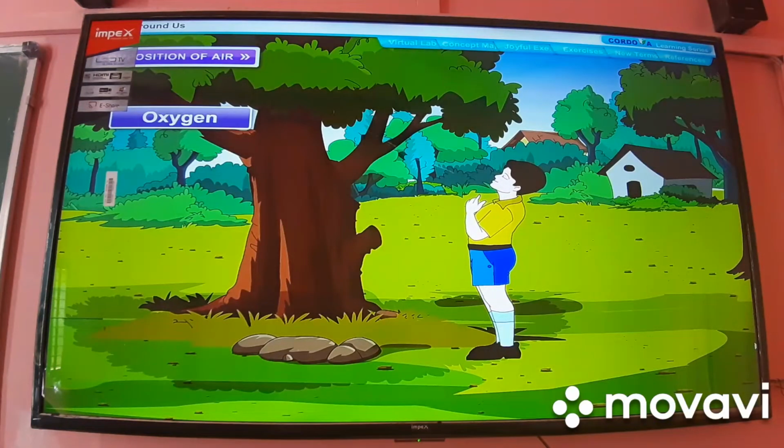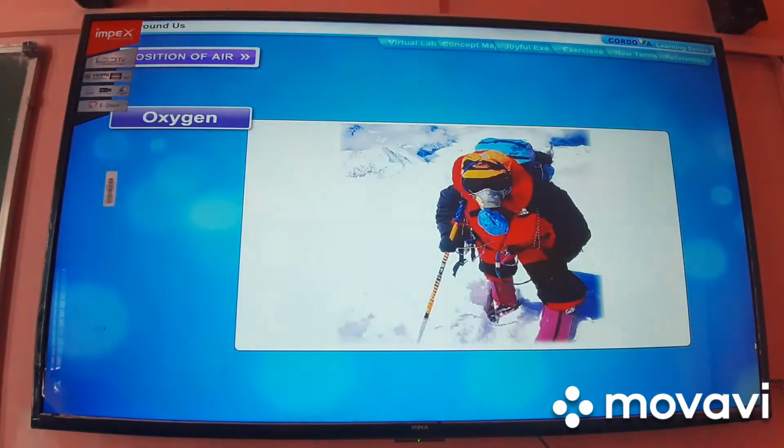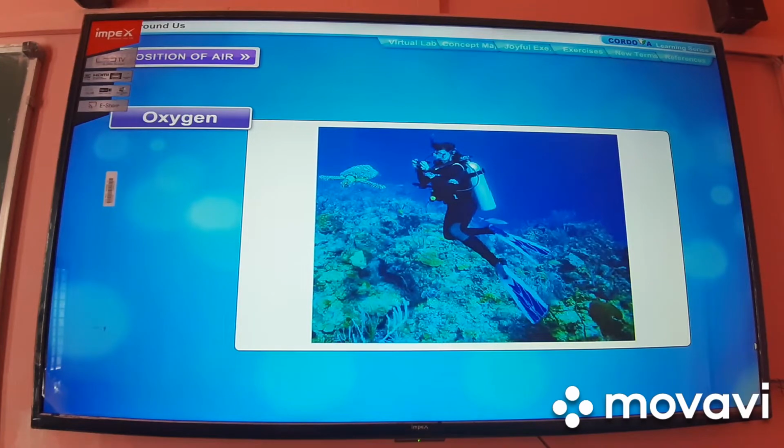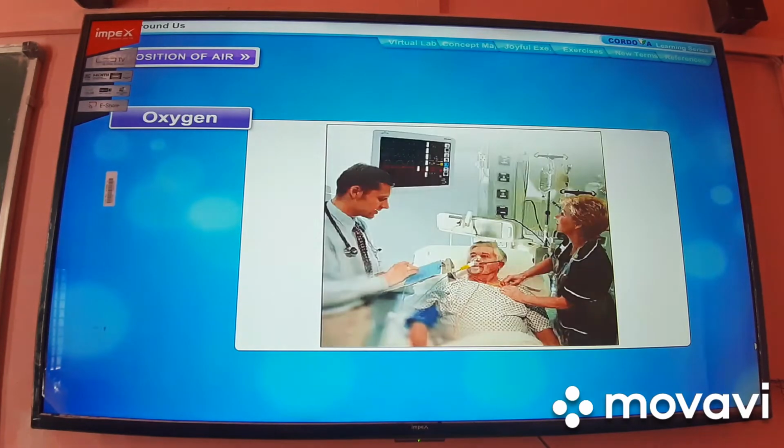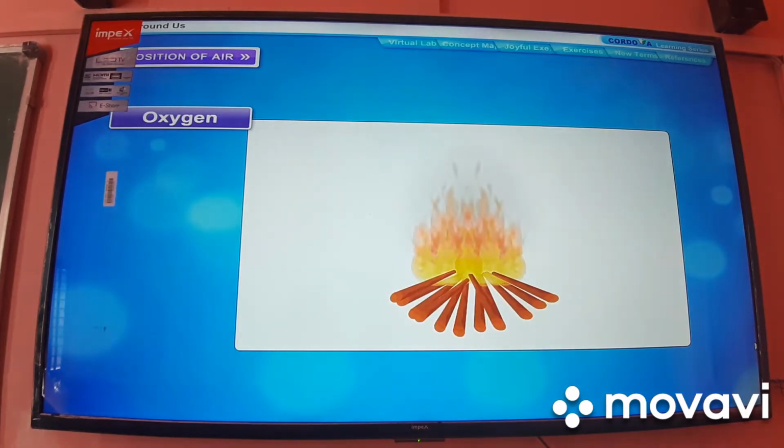Oxygen. All living organisms need oxygen for breathing. In places where oxygen is not sufficient, people use oxygen cylinders for breathing. For example, a mountaineer climbing a high mountain and a diver going into the deep sea use oxygen cylinders. Patients with breathing problems and patients in hospitals are also given extra oxygen from oxygen cylinders. The oxygen in the air is also necessary for burning.